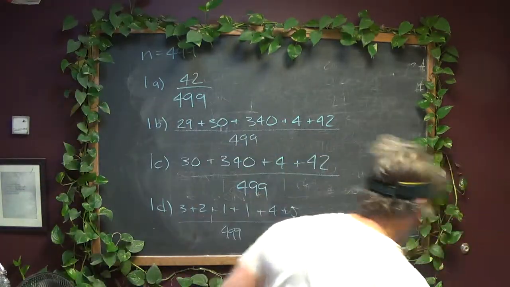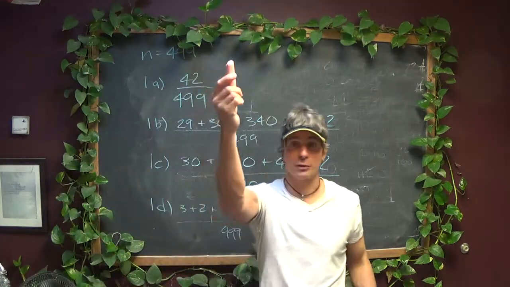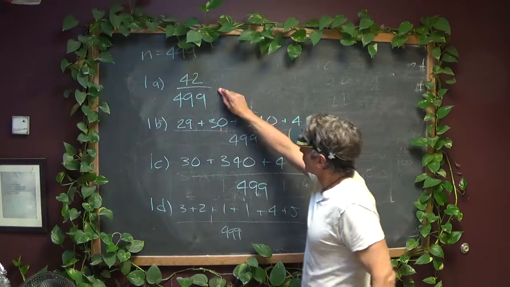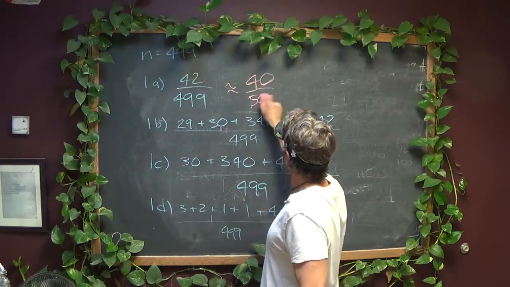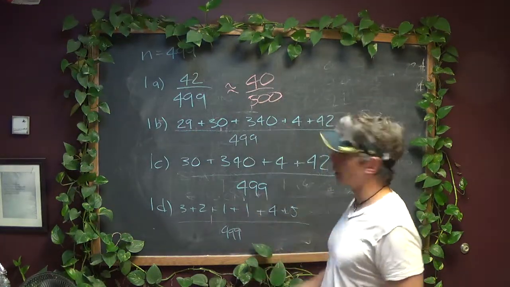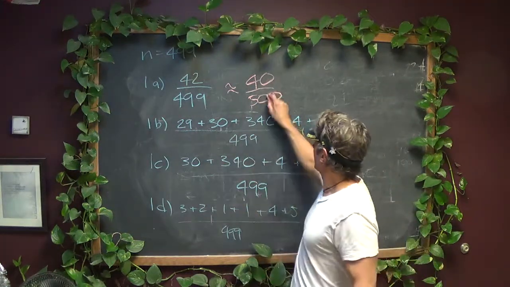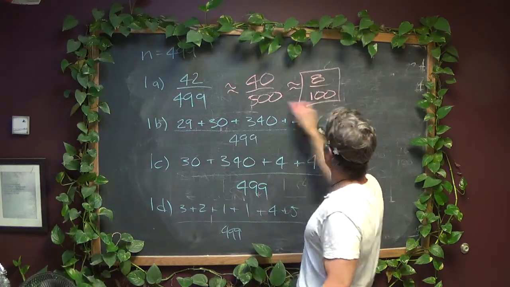I'm going to grab a piece of colored chalk. We'll go with pink because it's International Women's Day. This is about 40 out of 500. And then you can knock that fraction down to be out of 100 very easily, can't you? It's 8 out of 100. So that's going to be about 8%.